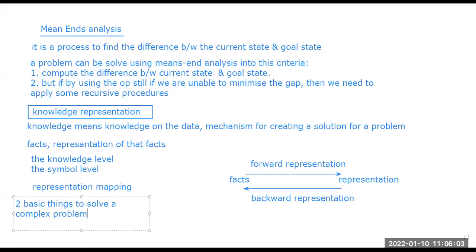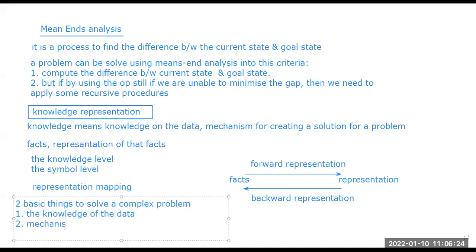What are the basic things? First one, the knowledge of the data. The second one, a mechanism for manipulating that knowledge to create a solution.